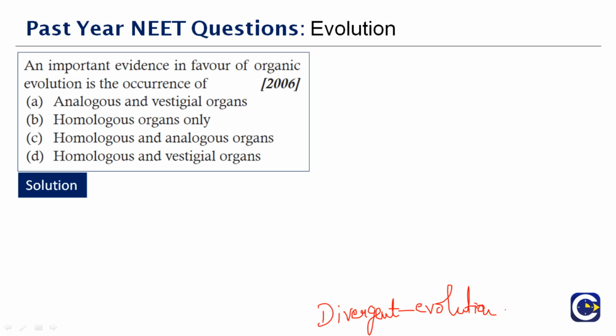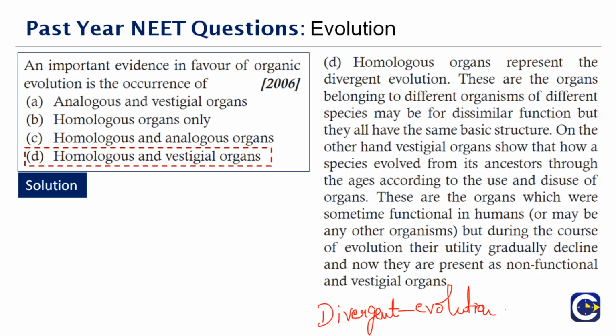Okay, organs. These are the organs which sometimes may be functional in humans, but during the course of evolution, the ability gradually declined and they are not present now. So that's what is very important here.